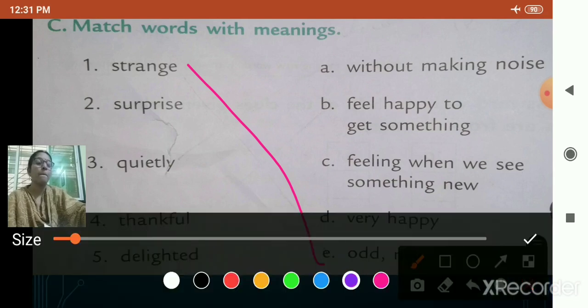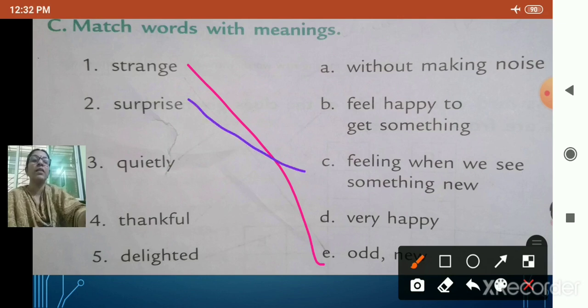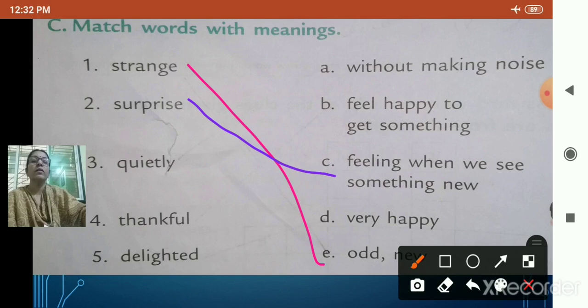Then surprise. Yes, the meaning of surprise. Surprise means feeling when we see something new. Quietly. Quietly means without making noise.